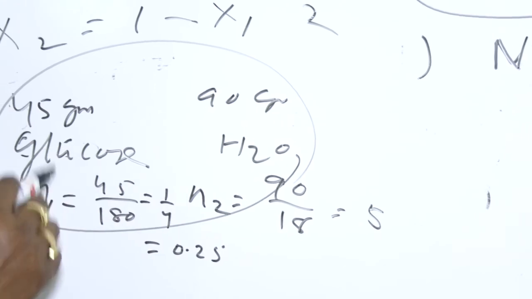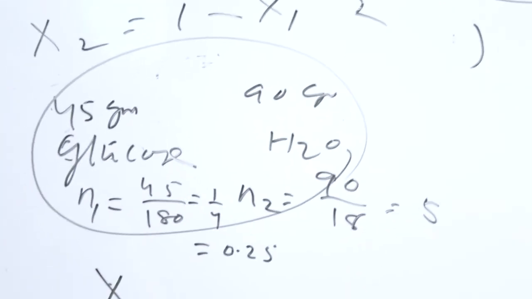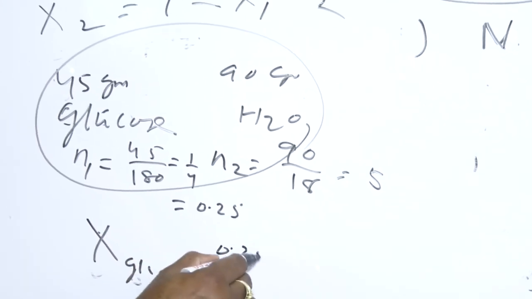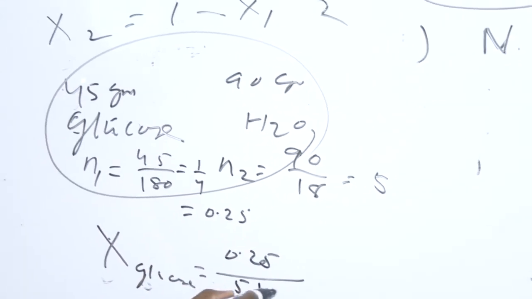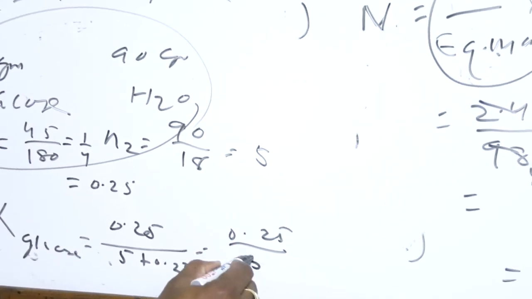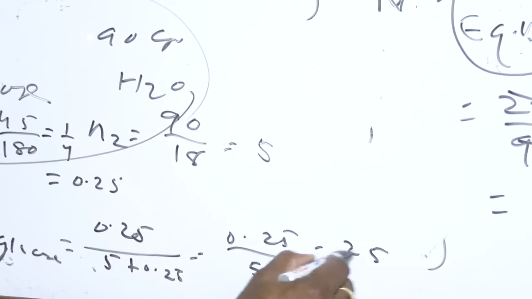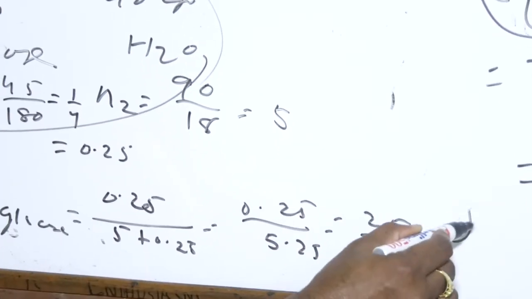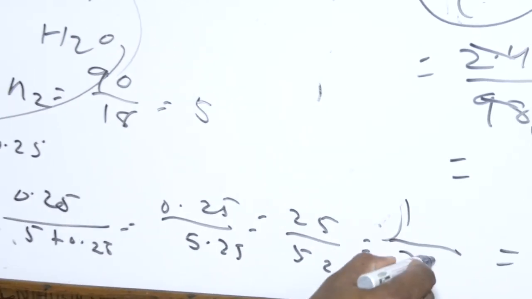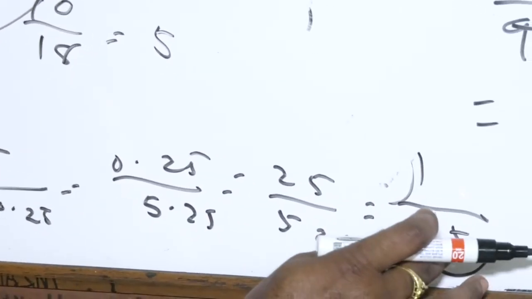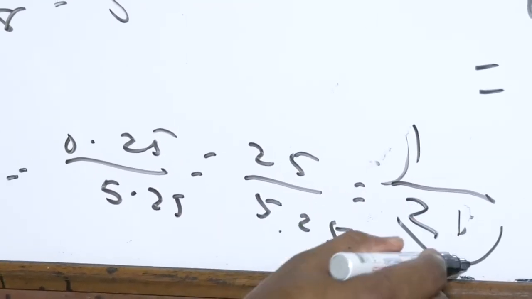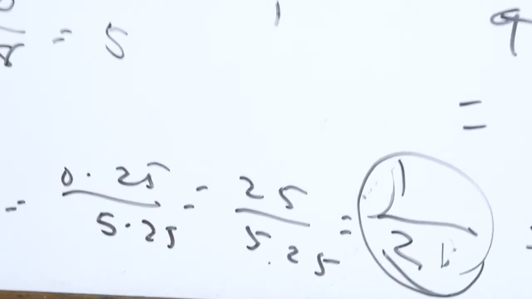So the mole fraction of glucose, X glucose is equal to 0.25 by 5 plus 0.25. This will be 0.25 by 5.25, meaning 25 by 525, which is equal to 1 by 21. 1 by 21 is the mole fraction of glucose.